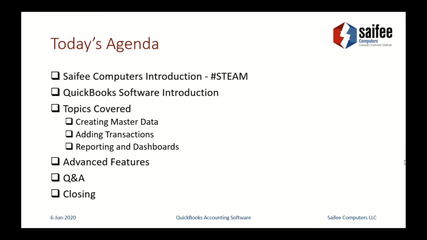That is creating master data, which will involve creation of a ledger account, a customer, a supplier, a stock item that a company can buy and sell, keep track of. Then we look at a few basic transactions which are required for companies on a day-to-day basis. That will include purchasing, payments, sales, receiving payments from customers, journal entries, and petty cash vouchers.